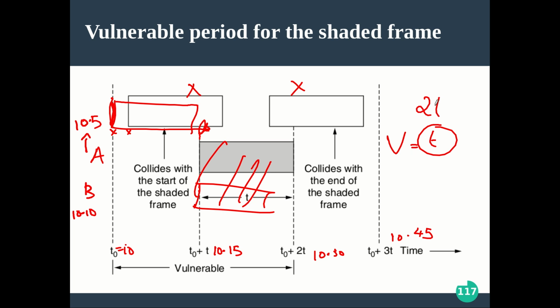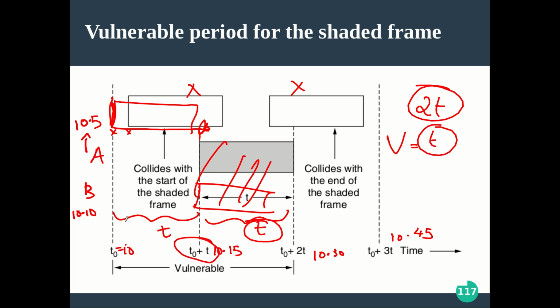Why were we getting 2t in the previous cases? Because we are counting the previous t as well as the current t. Right now you have to be careful about the current t only. I mean, during t unit of time, how many are generating the data along with me? That is parallel to me. That only I have to worry about. And the previous t, I don't have to worry, because if someone started sending in the previous t, that will be over before I started sending the data. So like that, I divided the slot, and I am having that restriction. So that is about it. Hope you get an idea.